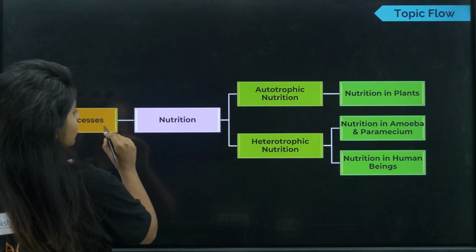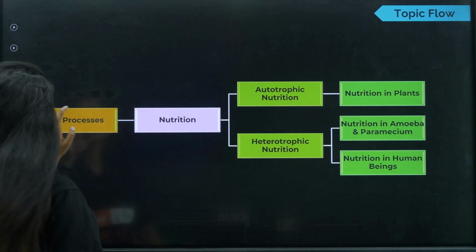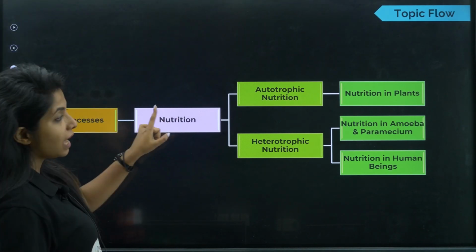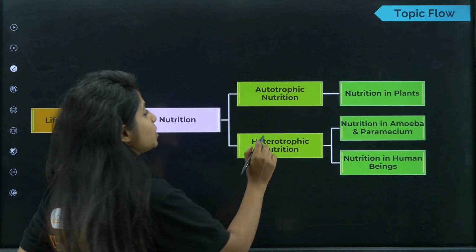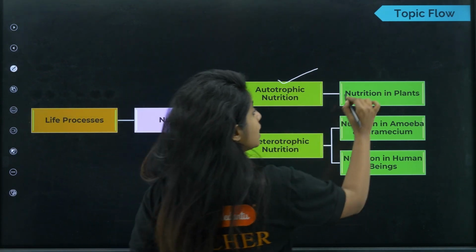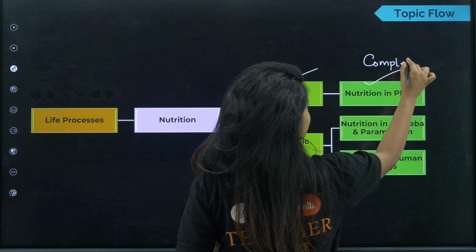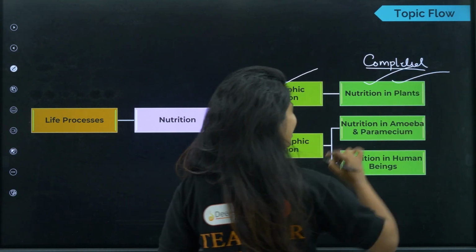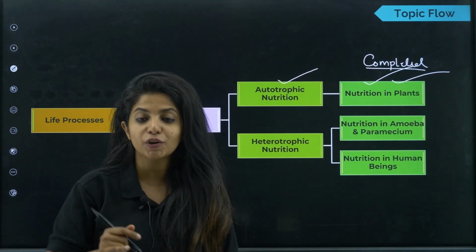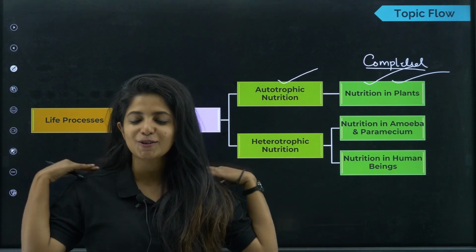So life processes has one process, that is nutrition, which we have completed partially because we spoke about autotrophic mode of nutrition and nutrition in plants in the previous session. So we can write completed. So any questions from this topic? I hope that you are 100% sure you would be able to do that. So big kudos to us.